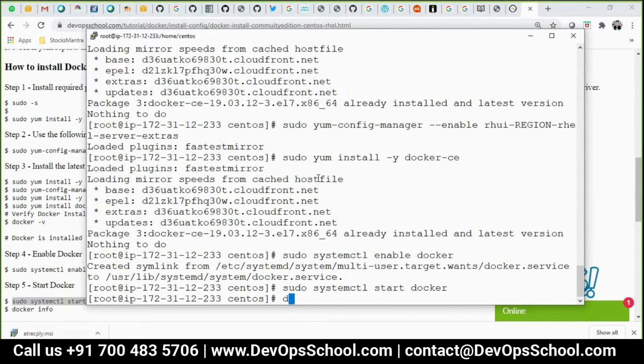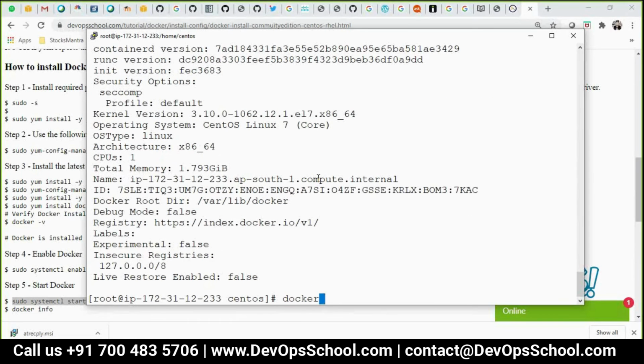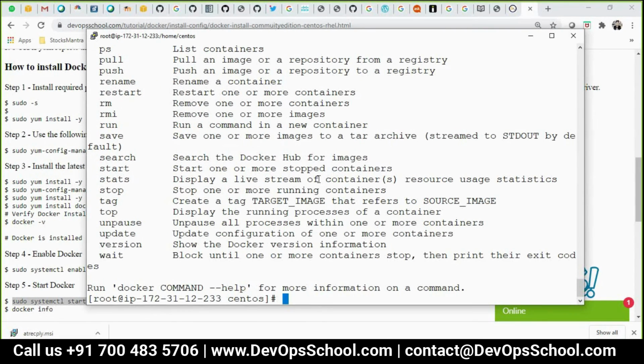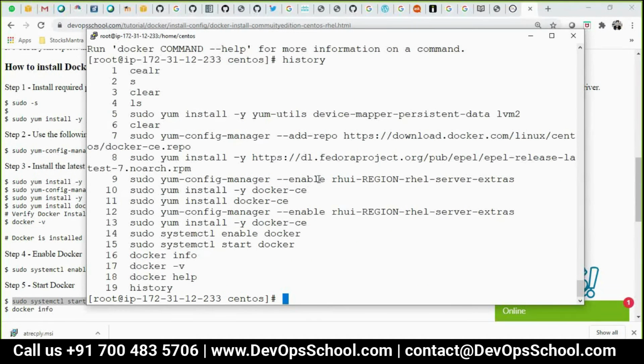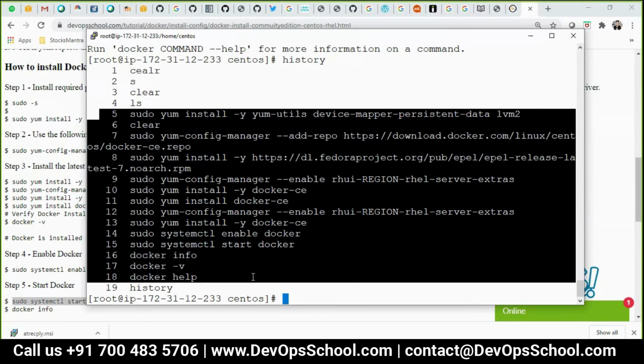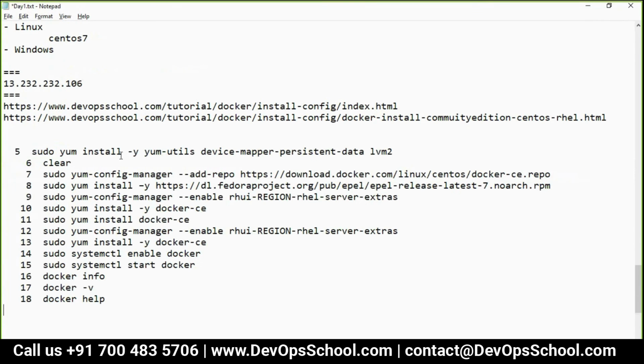Okay. Now docker info is the first command. Wonderful. docker --version and docker health. These are the commands. History. So guys, in order to install Docker, I did all this stuff. I also will mention it.